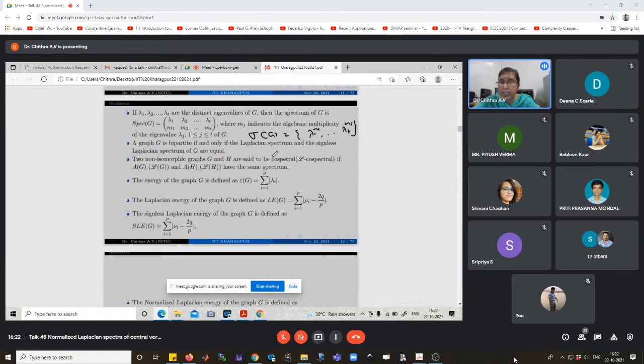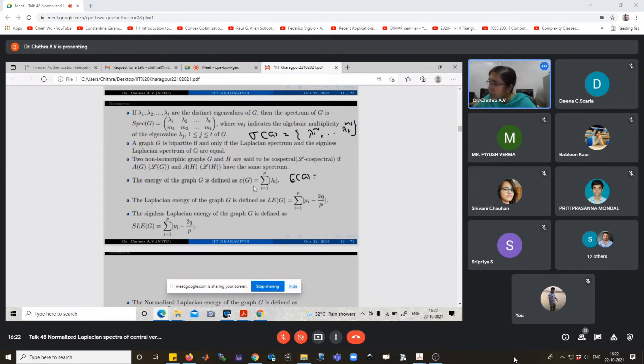One of the interesting problems in spectral graph theory is how to construct non-isomorphic cospectral graphs. Another interesting problem is the construction of integral graphs, and another one is the construction of equi-energetic graphs. What is the energy of a graph? Energy of the graph is defined by the usual definition.